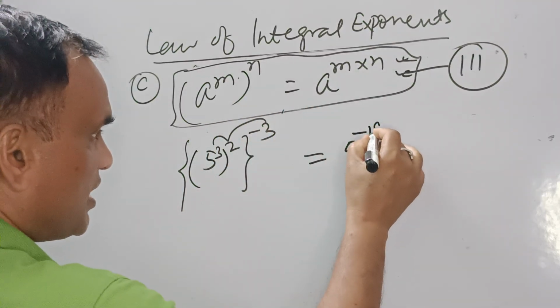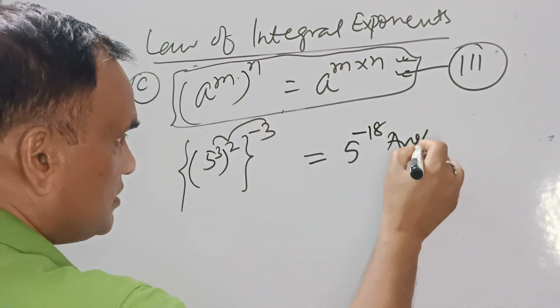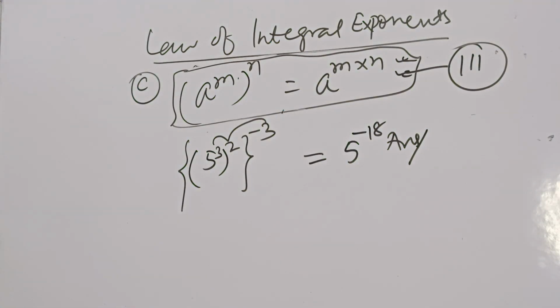So the answer is power minus 18. It is the correct answer. Getting my point? Okay, good.